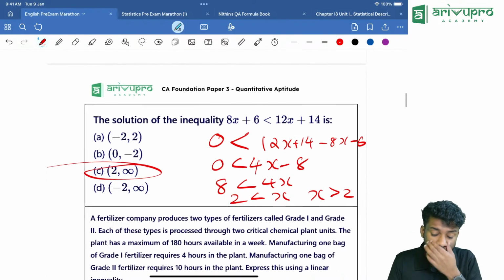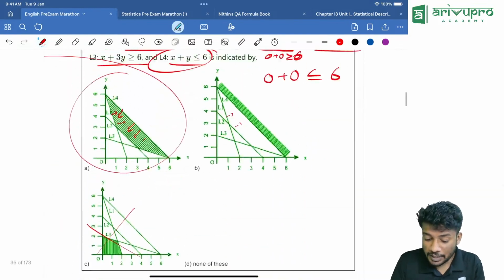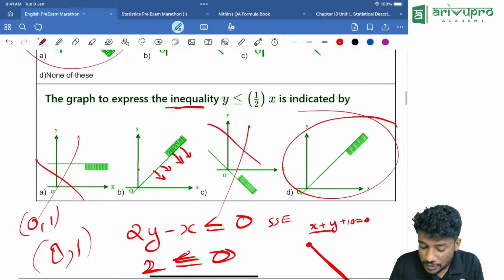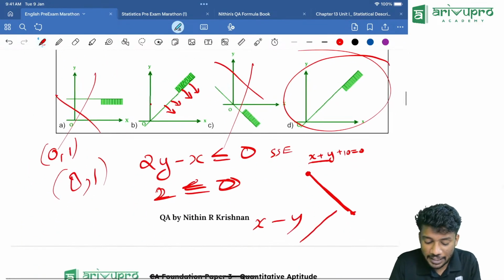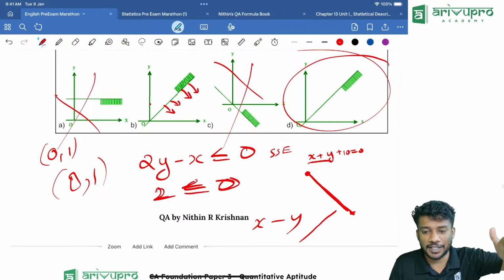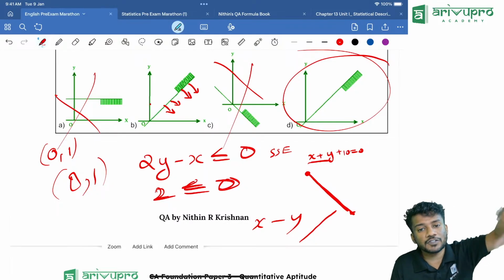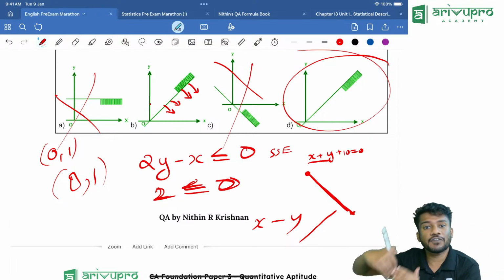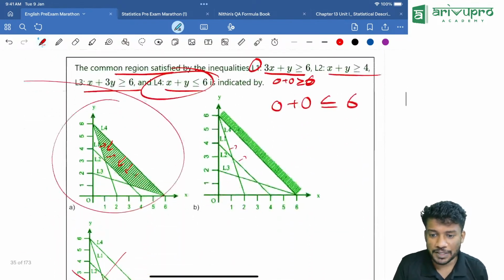Should we take 0 every time? In most cases, we will take 0 every time. But if the line is passing through the origin, as in that question, we didn't take 0. We took 0 comma 1 and tested whether it is satisfied. If it is satisfied, we take the graph as going towards that point. If it is not satisfied, we take it as away from that point. That's the point.